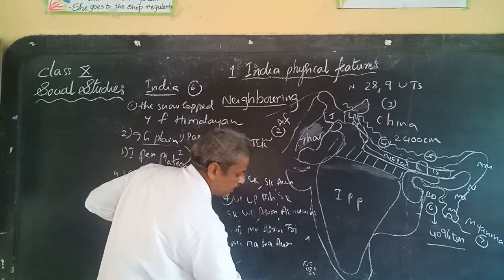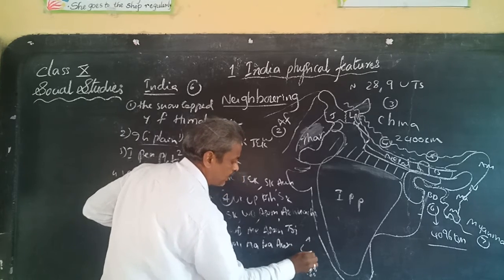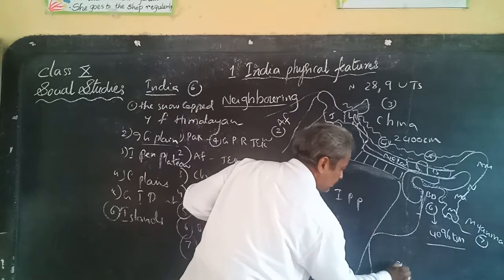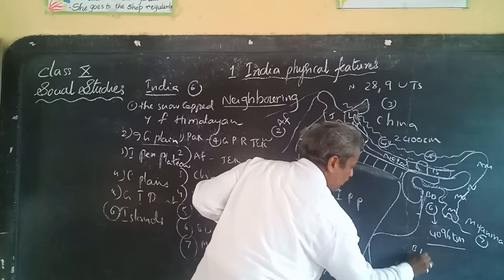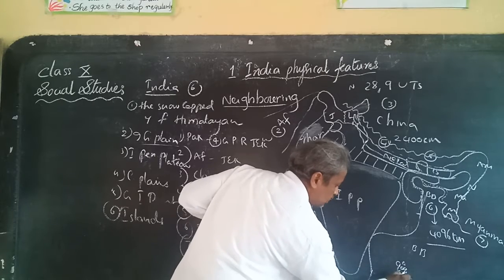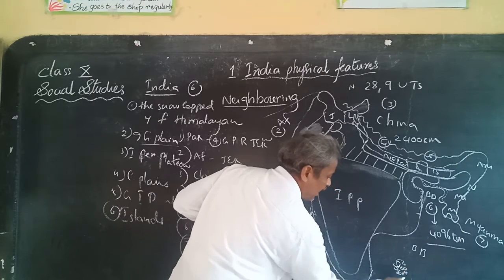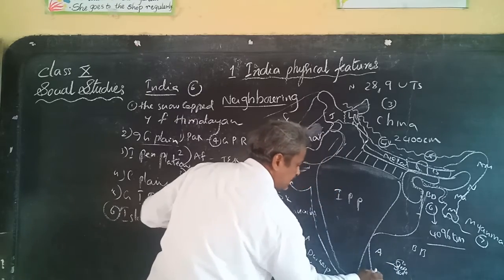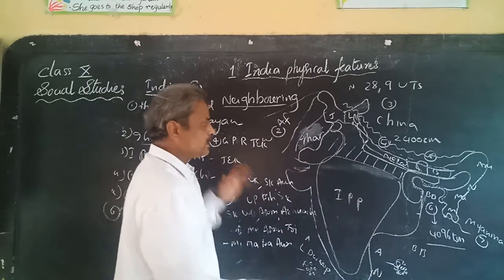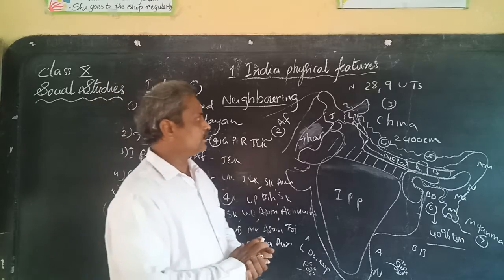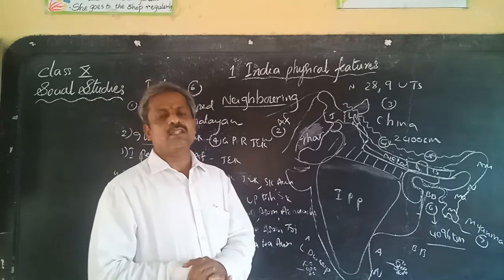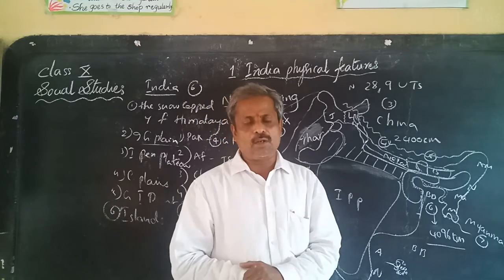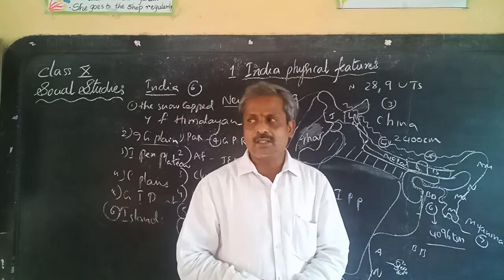These are near the equator. This is the Lakshadweep group. Whereas on the right side, in the Bay of Bengal waters, two more island groups are there, one called Andaman and the second Nicobar. These are the 6 physical divisions of our India, and each division we are going to learn about in the next class. Thank you.